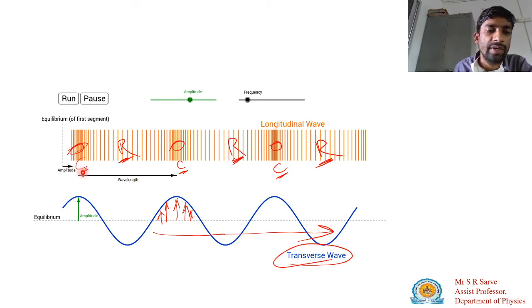And the distance between two successive compressions, one after another, so the distance between two successive compressions is known as your wavelength.